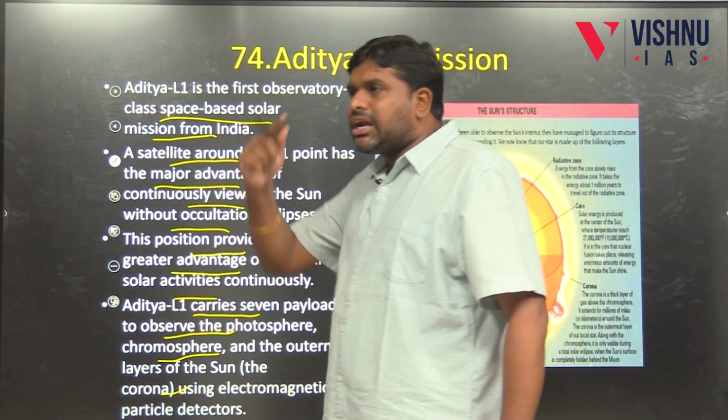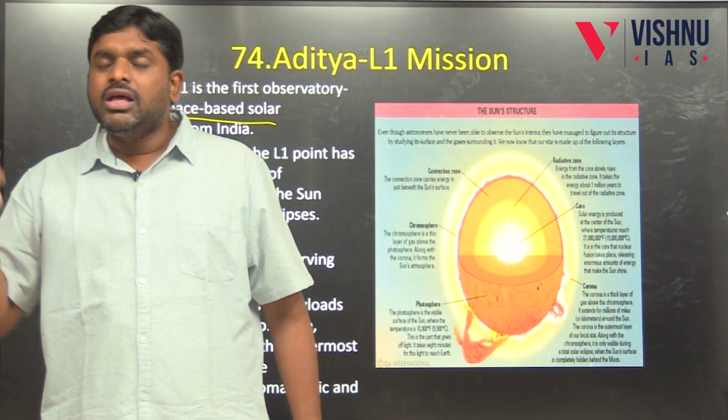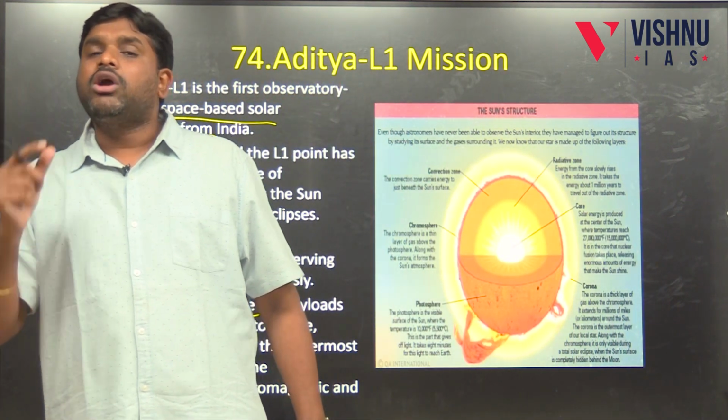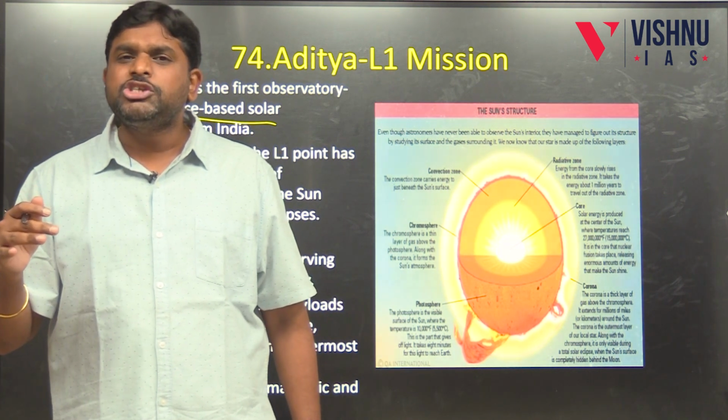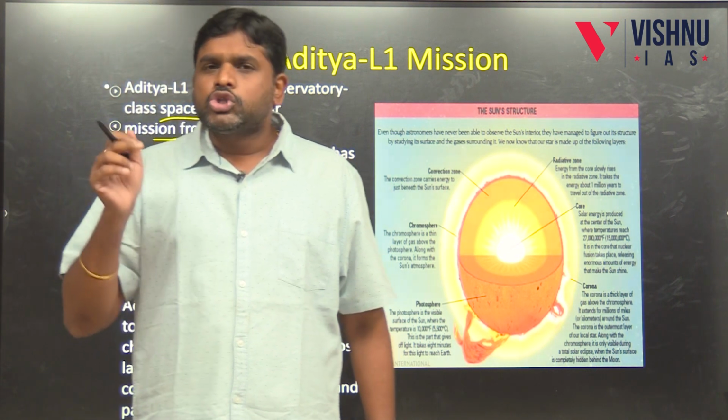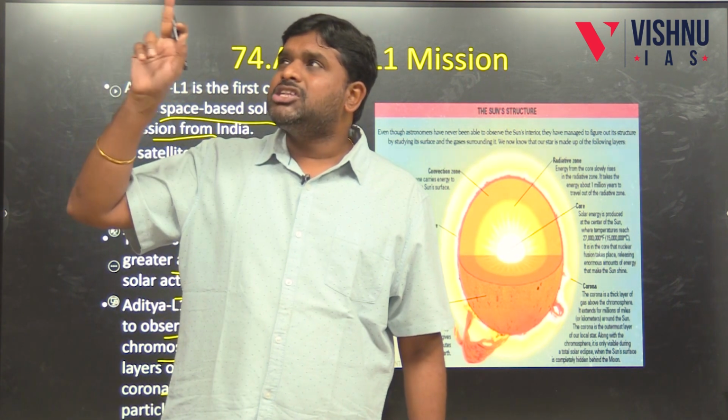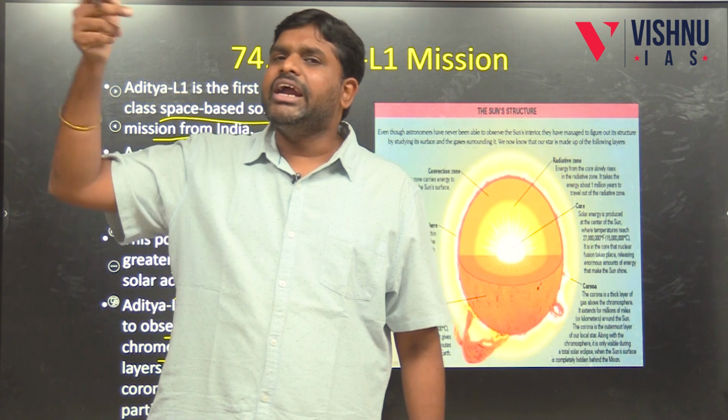This Aditya L1 satellite will be sitting on the Lagrange point 1. The benefit is whatever is staying in the Lagrange point 1, it will not come under the ambit of occultations or eclipses. So Aditya L1 is the first outer space studying sun satellite in India.